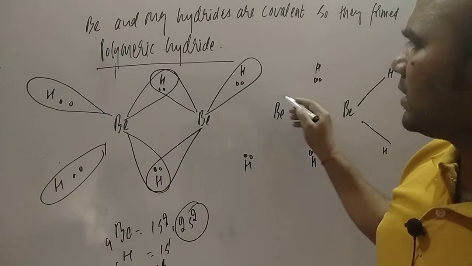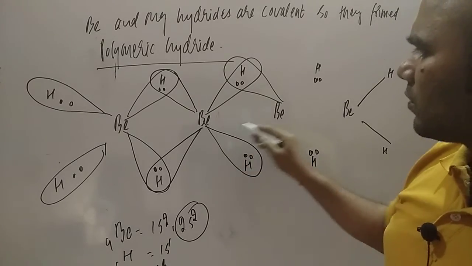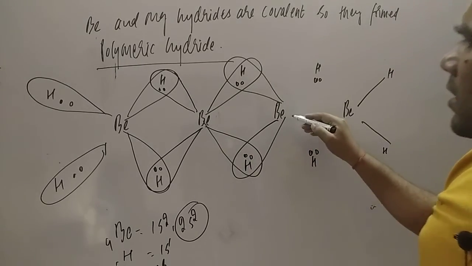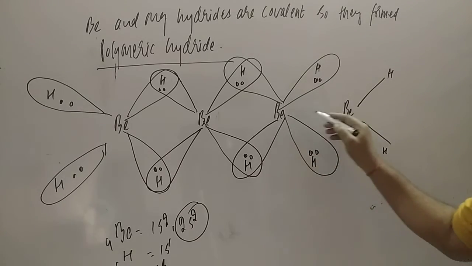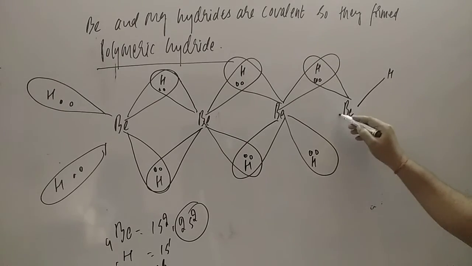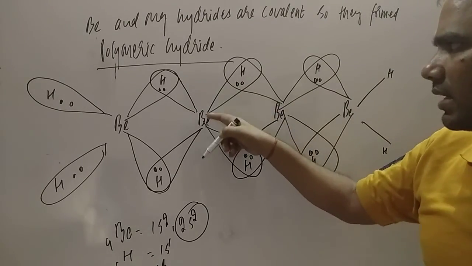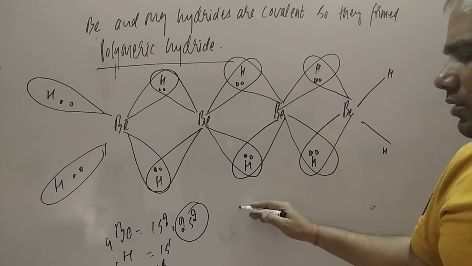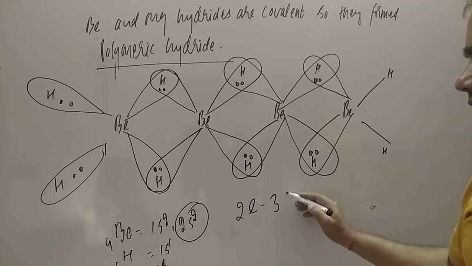Similarly this will form a 2 electron 3 center bond, and here also, student, 2 electron 3 center. This is also known as banana bonding. In each case 2 electrons are there and 3 centers are there. So this is known as a 2 electron 3 centered bond.